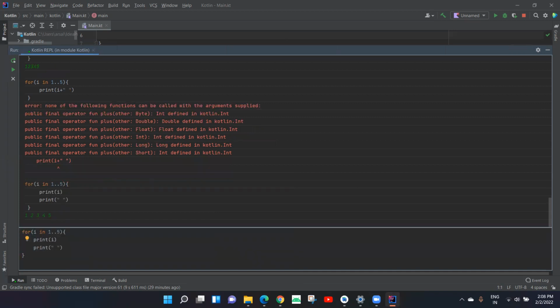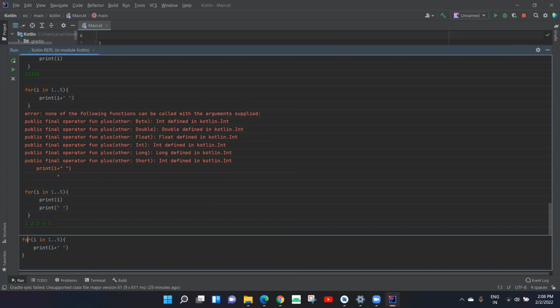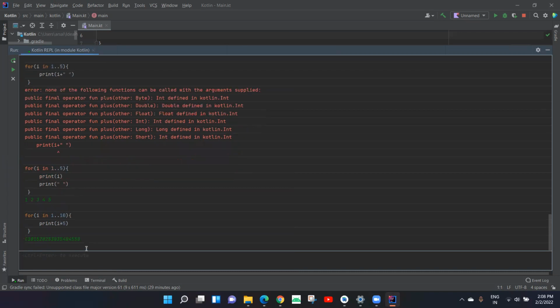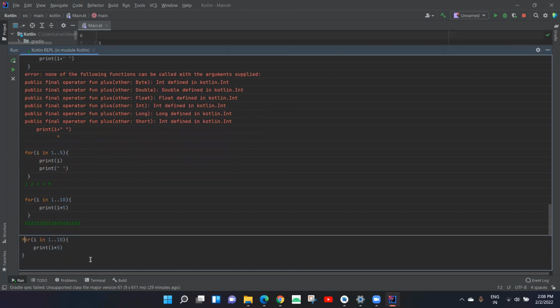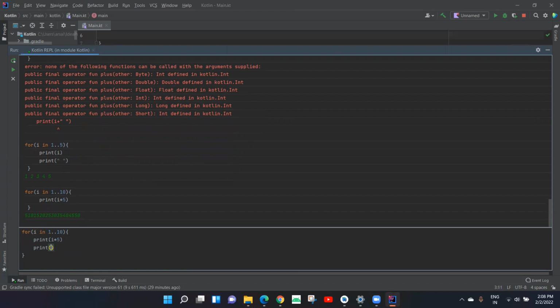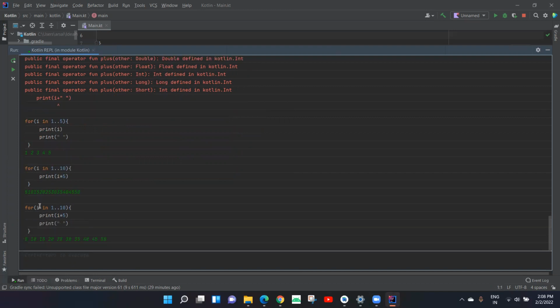I would print I, and each time I print I, I would multiply it by 5, since I want to print the table of 5. If I run it, let me put some space in here. So what I did is, for I in 1 to 10, print I into 5.